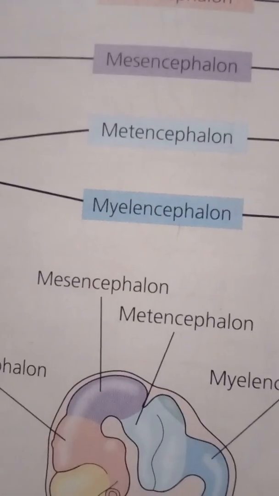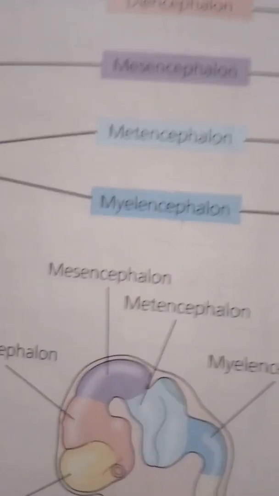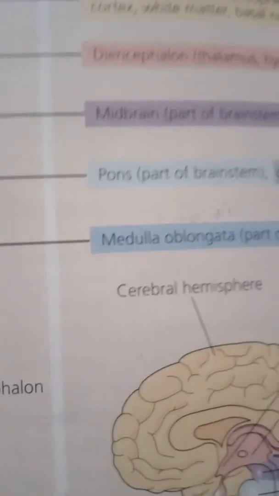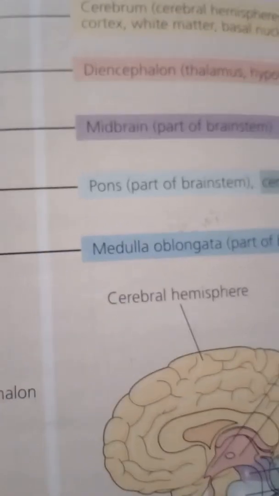The medulla oblongata, the pons, and midbrain function in homeostasis, coordination of movement, and conduction of information to higher brain centers.